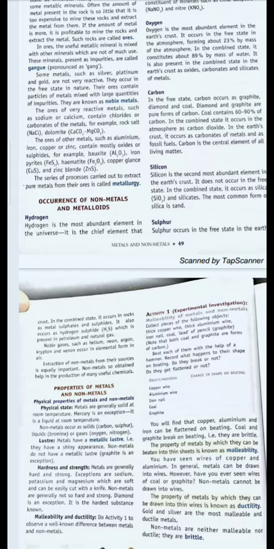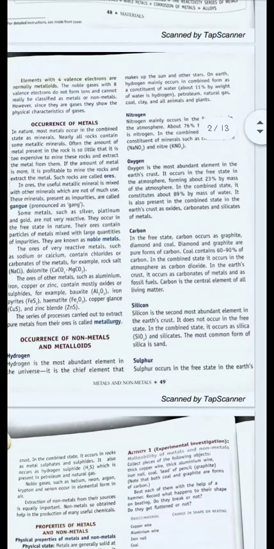Now, next, occurrence of non-metals and metalloids. Non-metals include hydrogen, oxygen, carbon, silicon, etc. So we will start with hydrogen. Hydrogen is found naturally in the air. It is found in combined form as a constituent of water also. Now, nitrogen occurs in the air as 76% of the air composition. It is also a constituent of minerals such as sodium nitrate and potassium nitrate.